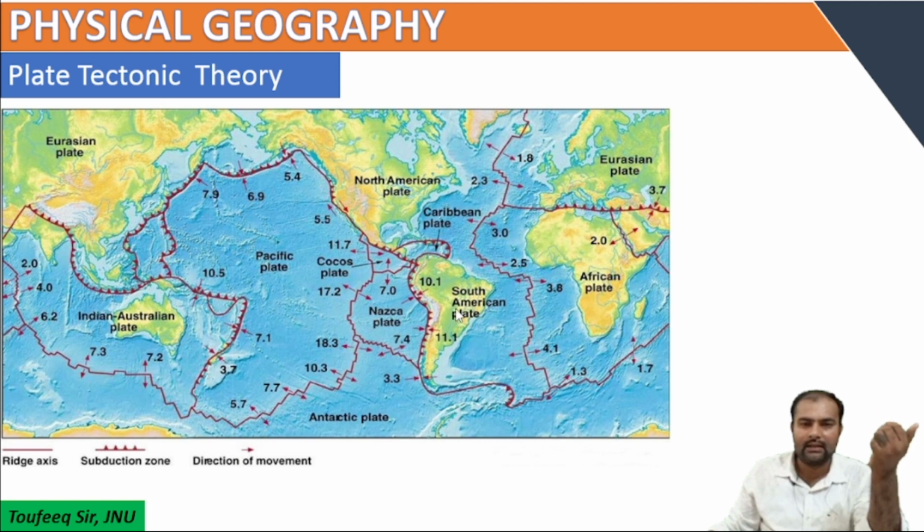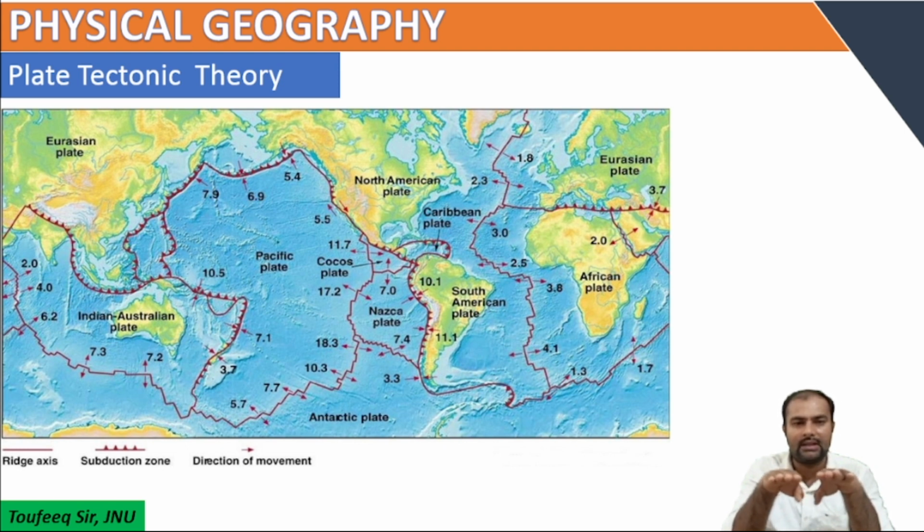Now if we see here, this is the Nazca plate and this is the ocean plate. The Nazca plate is an ocean plate, the South American plate is a continental plate. Here there is a convergence of these two plates, and the Nazca plate, being heavier, subducted below the South American plate, which results in the formation of the Andes mountains here. Now you can see here the North American plate and the Juan de Fuca plate with the Pacific plate. They are also colliding here and giving rise to the Rockies.